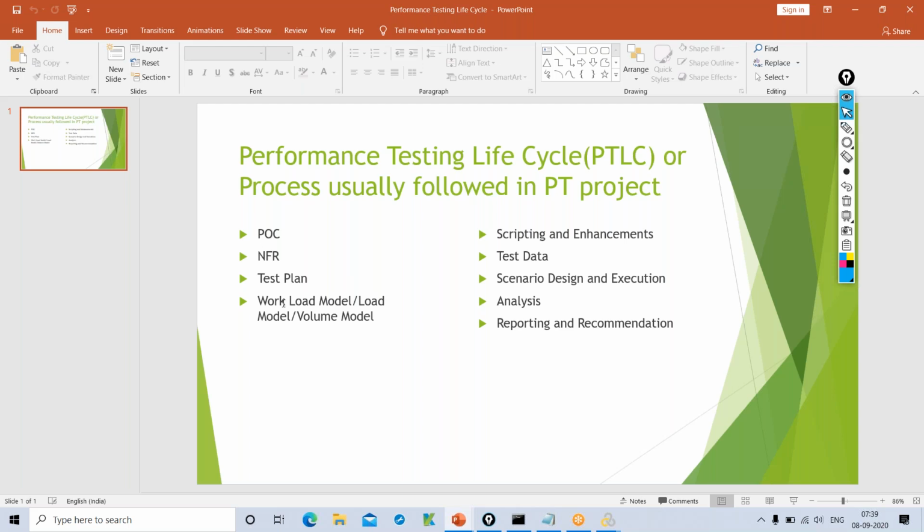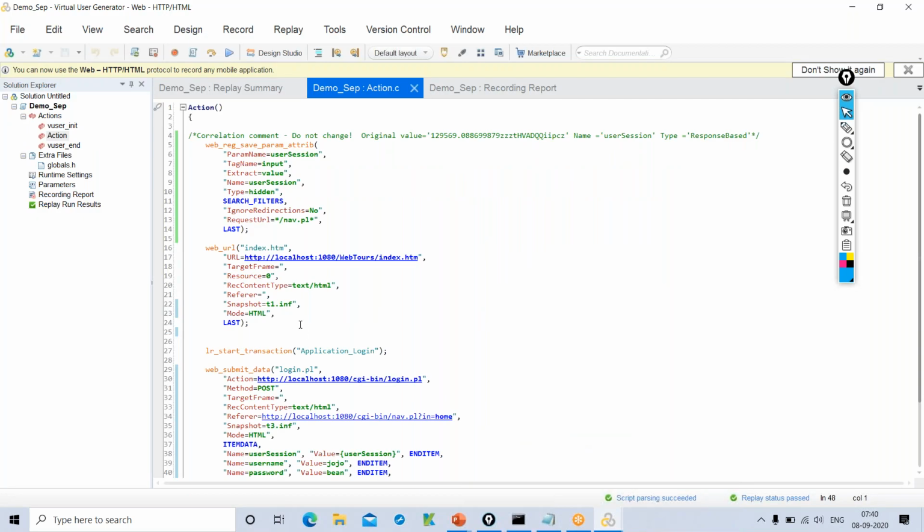So let's assume this particular application, whatever we have tested just now, let's assume the login script is taking 10 seconds. The response time is 10 seconds. So identifying where the issue exactly is, is a big thing here. And it's a challenging thing. It's interesting. It's not like functional or automation.